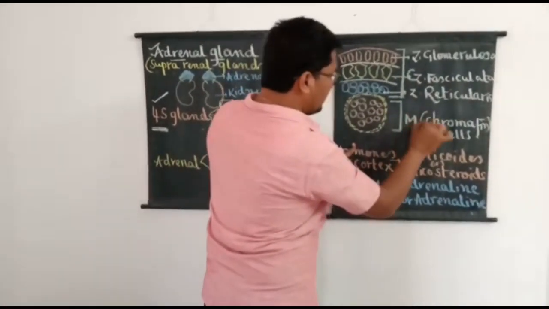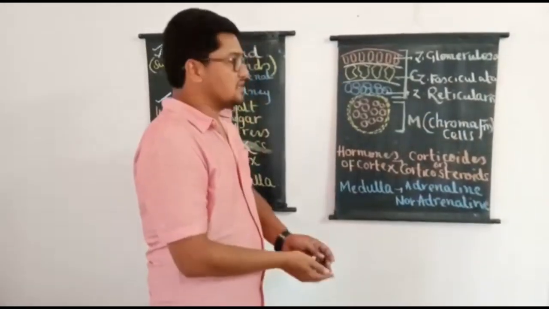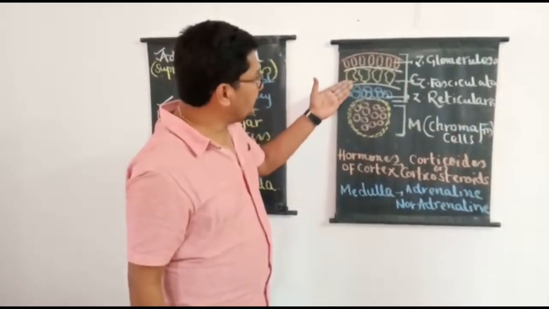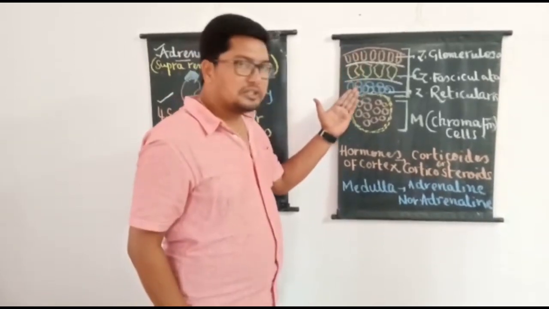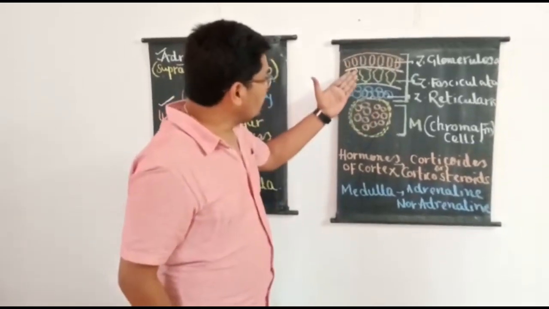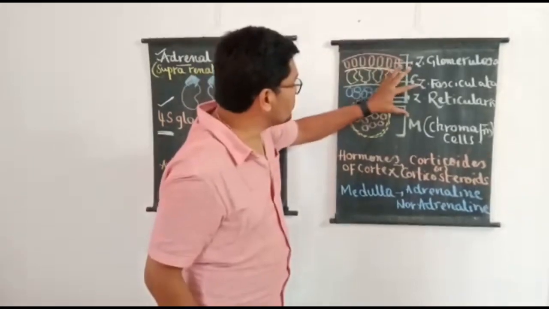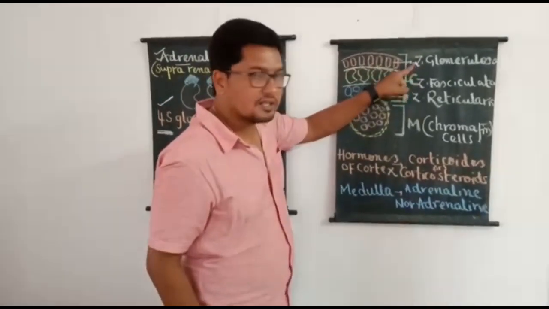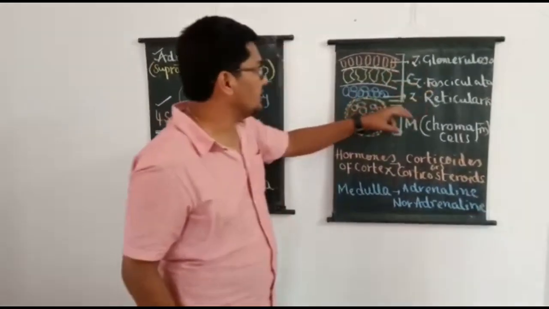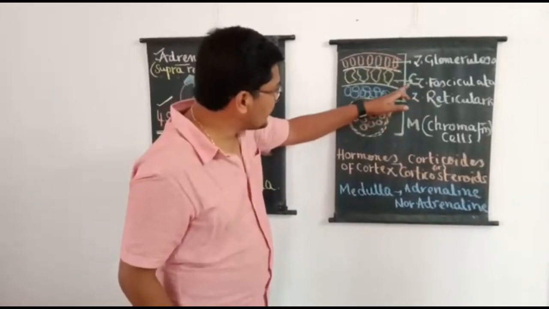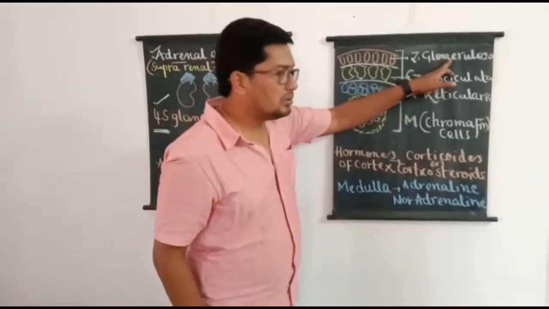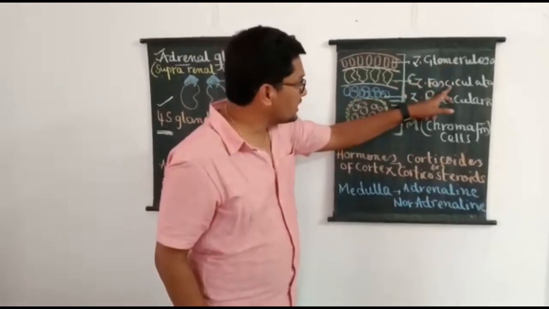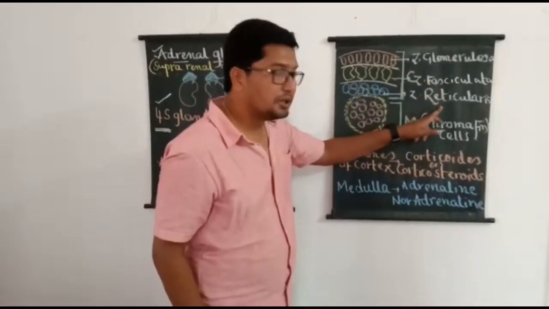And when we go into further details, the cortex of the adrenal gland, based on shape and arrangement of the cells, is divided into 3 different regions or zones. The 3 zones present in the adrenal cortex are zona glomerulosa, zona fasciculata and zona reticularis.